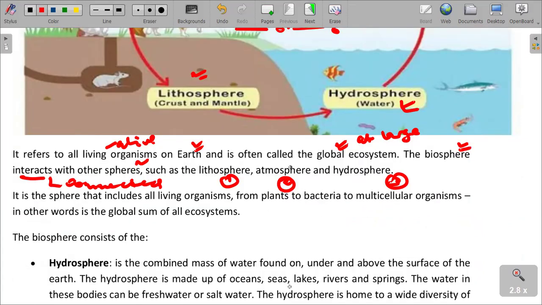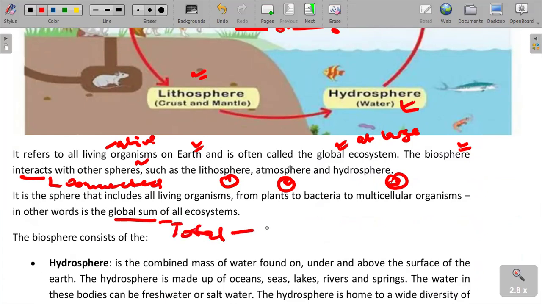What you need to understand is that the biosphere is also defined as the global sum of all ecosystems. In other words, it is the total of all ecosystems.